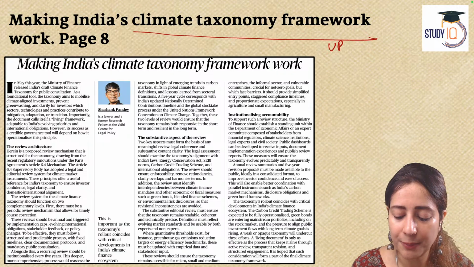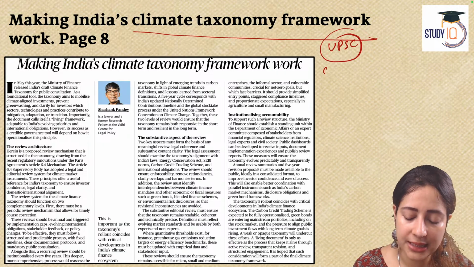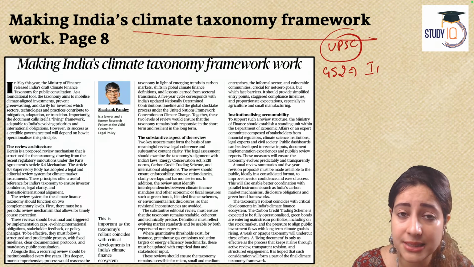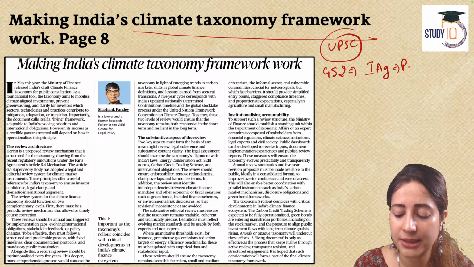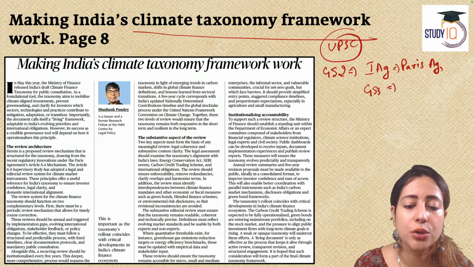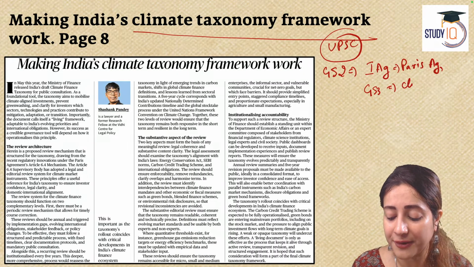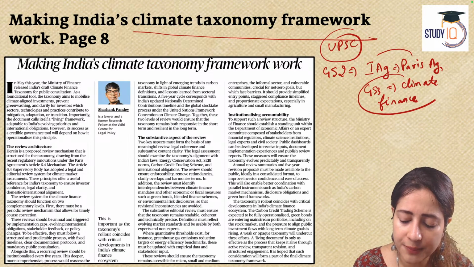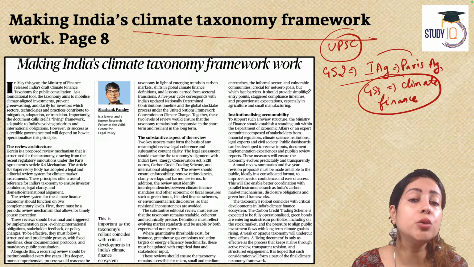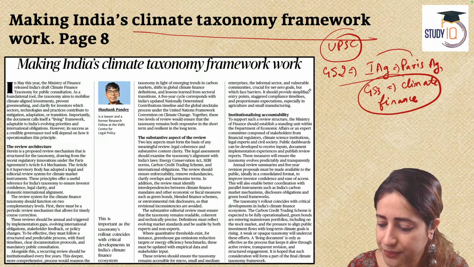Let's do a quick topic mapping from UPSC syllabus. We say that this is coming from GS paper 2 because we are talking about international agreements here, such as the Paris Agreement against climate change. What else? Yes, we are talking about GS paper 3. Why? Because we are talking about concepts like climate finance. Now, climate finance and climate taxonomy are two topics which are very important for GS paper 3. You may get a question in the mains. I am sure you will because these are emerging concepts.